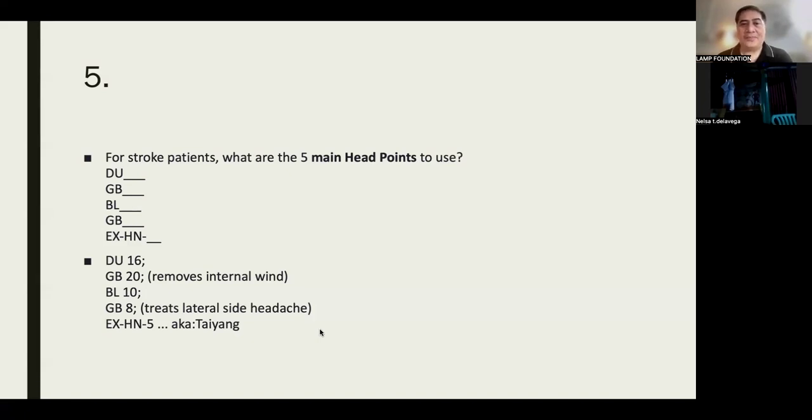That's Taiyang. GB20 is particularly important because it removes internal wind. This is also my favorite for headaches. And then GB8 will treat the lateral side headache.